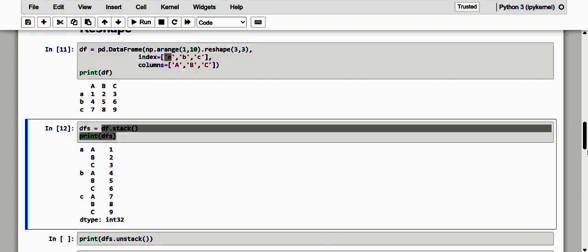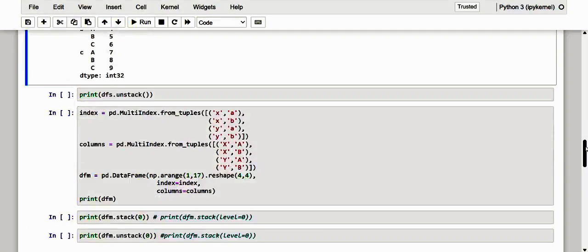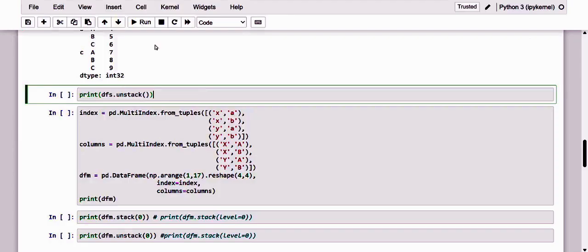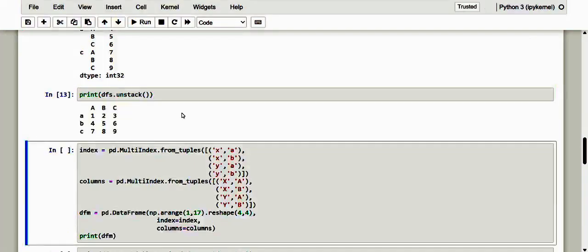So this exact reshape operation undergone by the data frame is perfectly reversible. Apply the unstack method, which does the reverse operation. We get back the starting data frame as the result. So kindly take note of it. If I just want to unstack, yes, we get the original data frame.